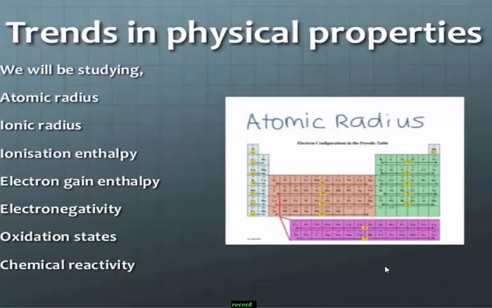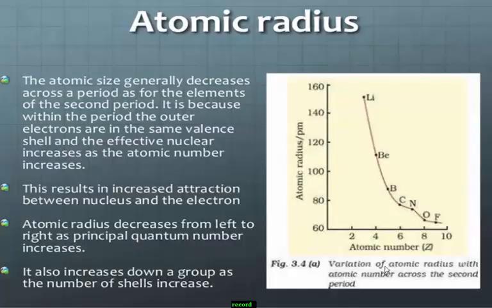Now some very important trends in physical properties. What are those trends? See here. First one, atomic radius, next ionic radius, another one ionization enthalpy, next oxidation state, electron gain enthalpy, electronegativity, chemical reactivity, etc. See one by one. First I take atomic radius or ionic radius.